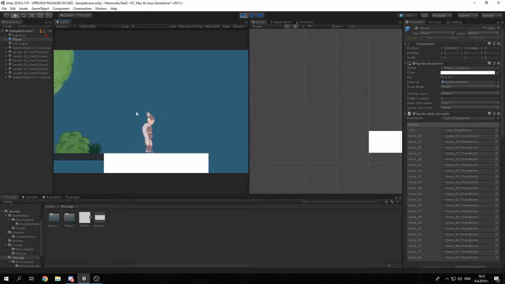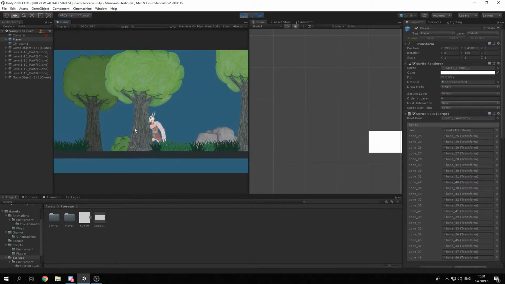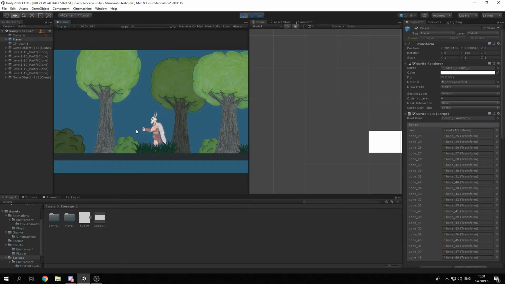In 2 days, we made almost all of the basic mechanics for the player. Everything is going well so far. Hopefully, it stays that way.